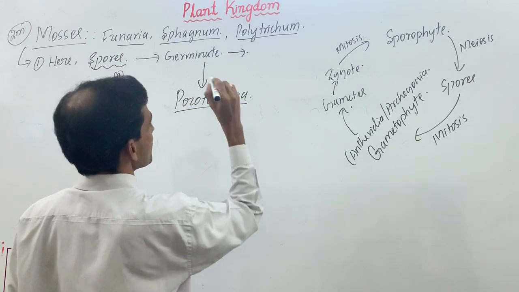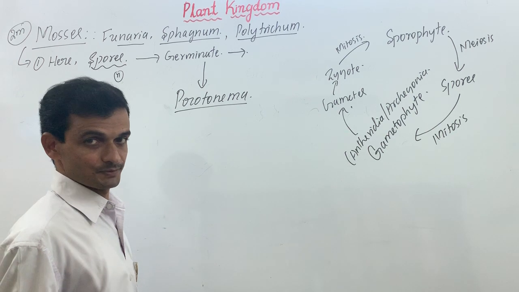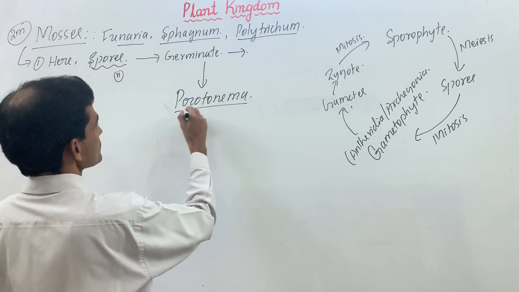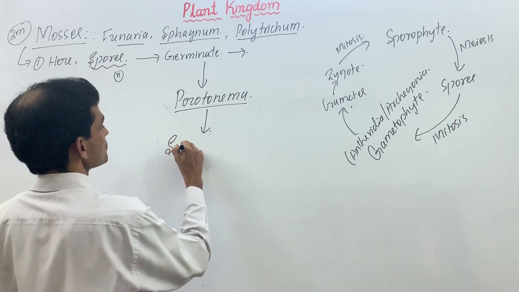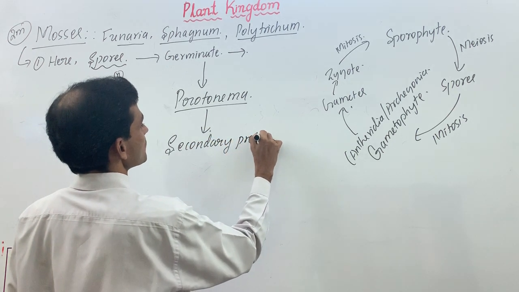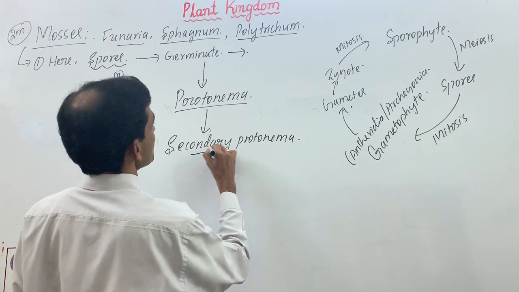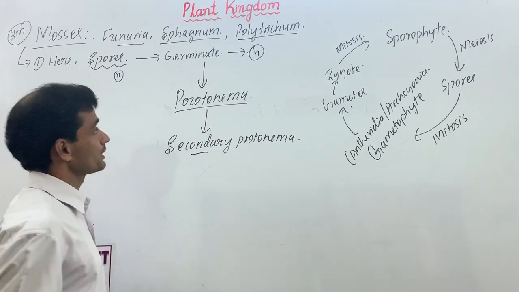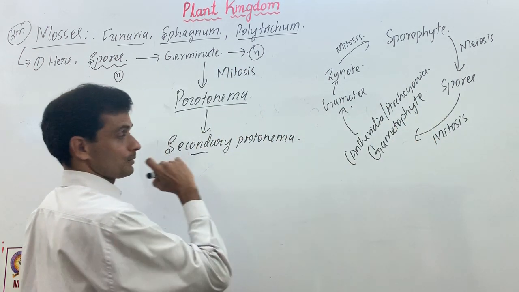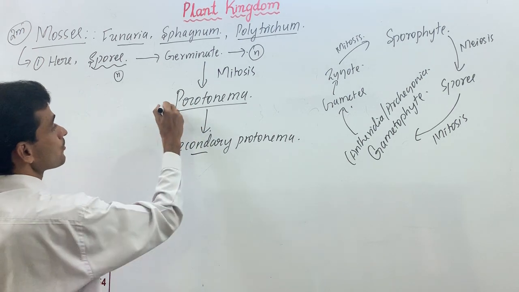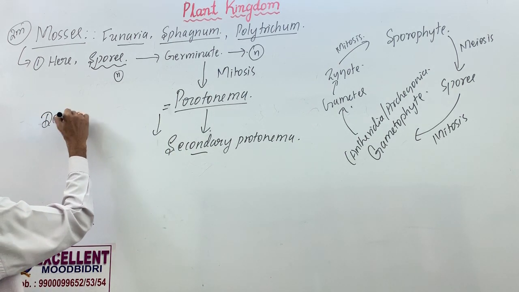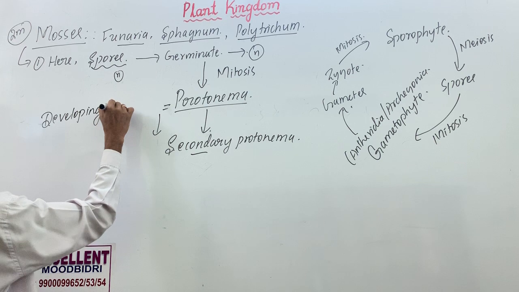We do not find protonema in liverworts, Marchantia. This protonema further develops into secondary protonema. The number of cells increases. One single haploid spore undergoes mitosis repeatedly. See, mitotic division to form the gametophyte. It means protonema is the developing gametophyte.